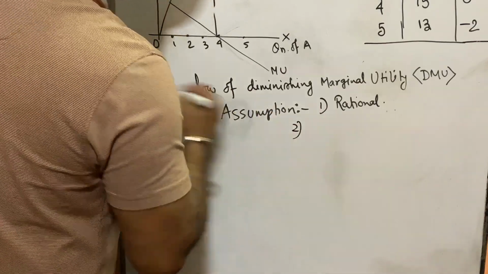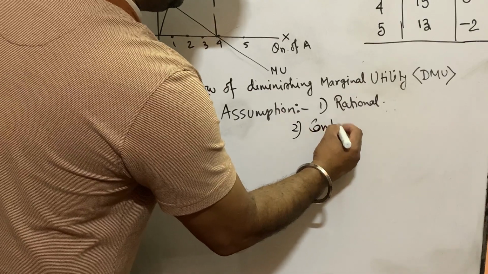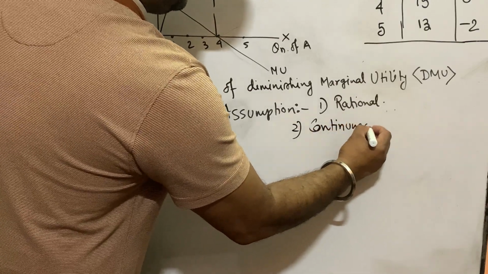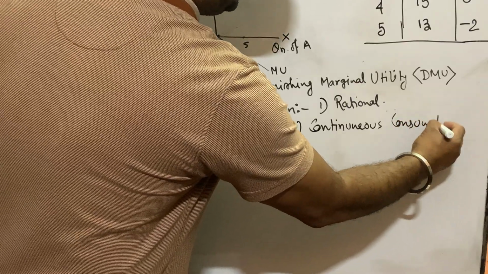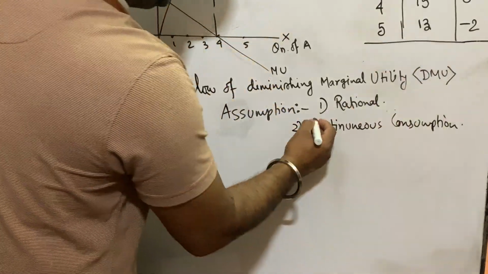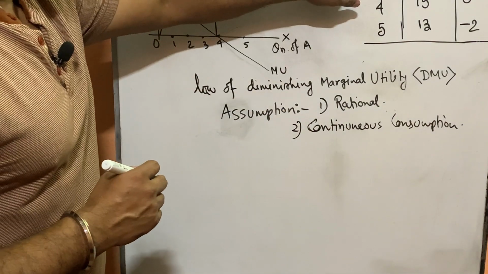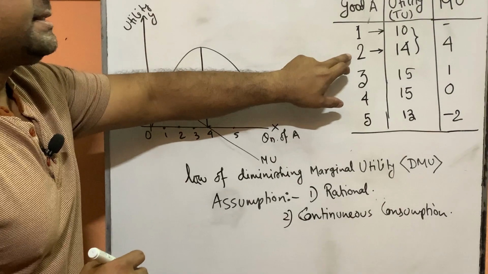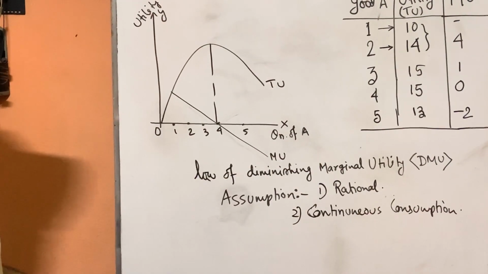Second one, consumption must be continuous. Continuous consumption, in the sense that the consumer will consume good A one by one. First you will take the first good, then the second good, then the third good, like that, not giving a lot of time gap in between.